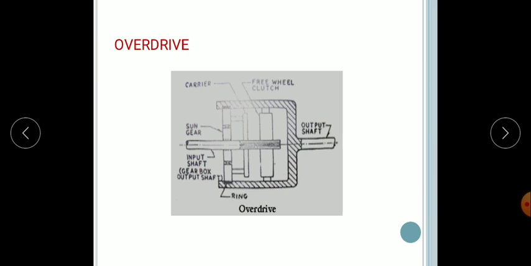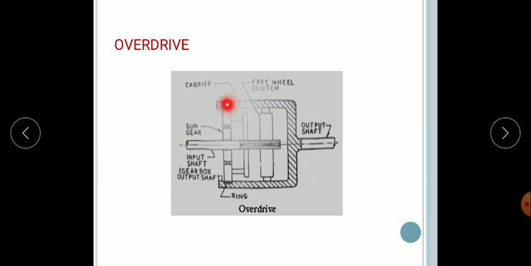The planet carrier is connected to the output shaft of the gearbox. So this is the output shaft of the gearbox, which is connected to the planet gears. Then, when the sun gear is locked, the planet carrier rotates about the sun gear.